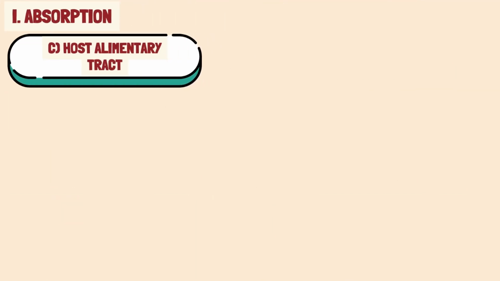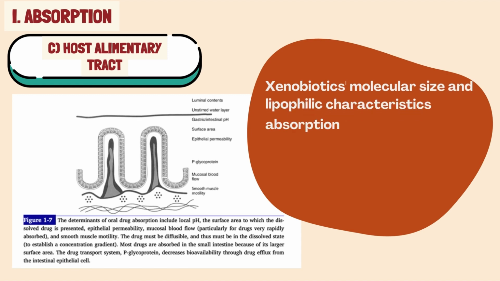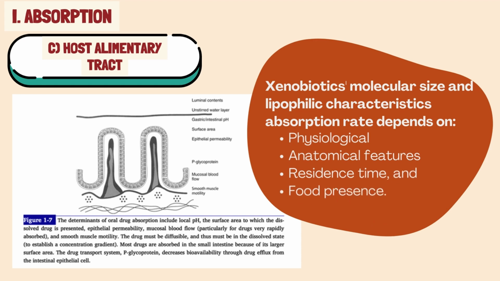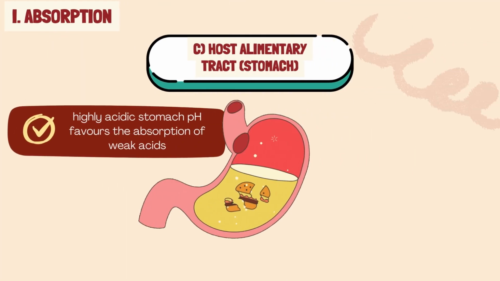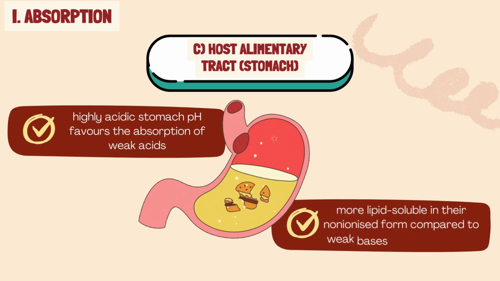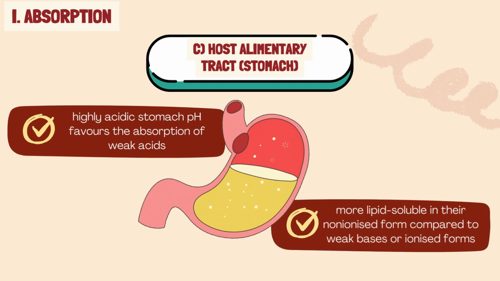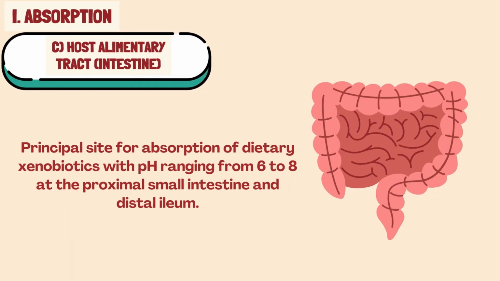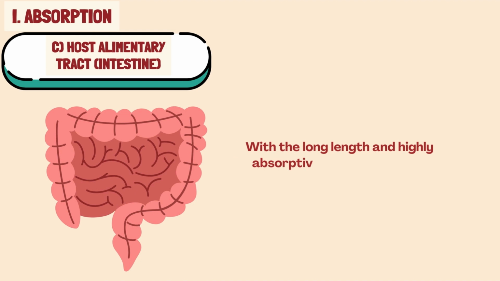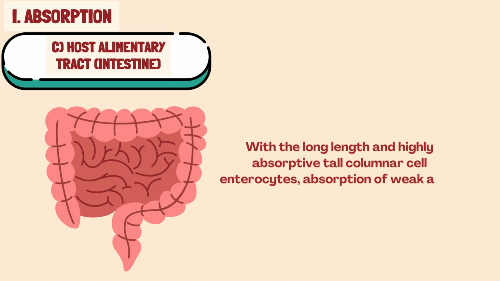Third, host alimentary tract. The xenobiotic's molecular size and lipophilic characteristics aside, the absorption rate depends on the physiological and anatomical features of each section, residence time within each section, and presence of food. The highly acidic stomach pH favors the absorption of weak acids because they are more lipid-soluble in their non-ionized form compared to weak bases or ionized forms. The small intestine is the principal site of absorption of dietary xenobiotics, with pH ranging from 6 to 8, at the proximal small intestine and distal ileum. With the long length and highly absorptive tall columnar cell enterocytes, absorption of weak acids and bases is nearly complete.